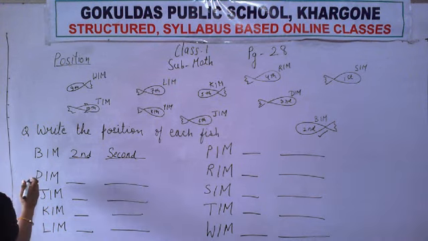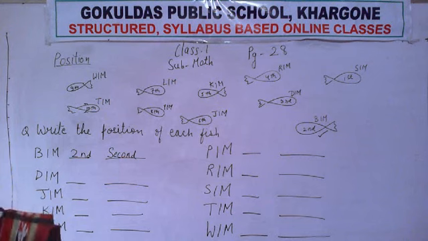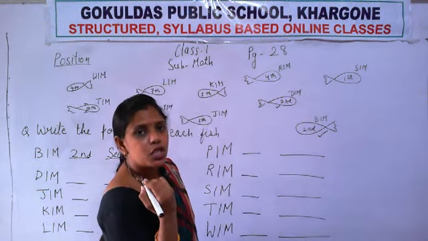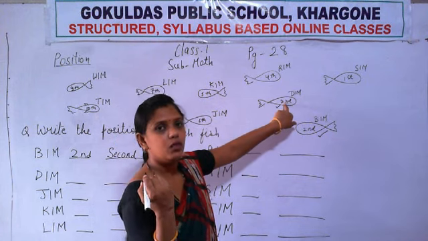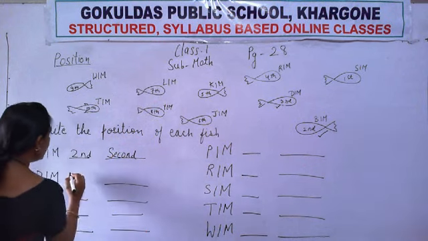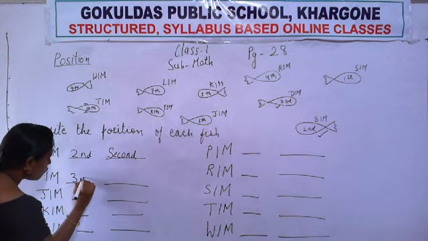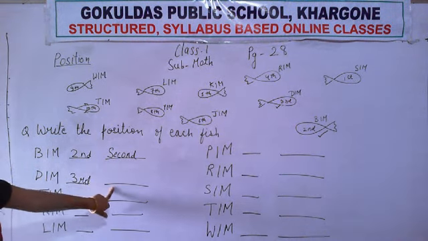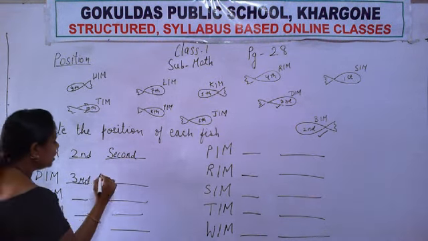Now start writing from second. First we find the position of DIM. Where is DIM written? Here it is. DIM. What is the position of DIM? Third. So write here third. This is the short form of ordinal number. Now what do we have to write here? We have to write here the spelling of third. Right?